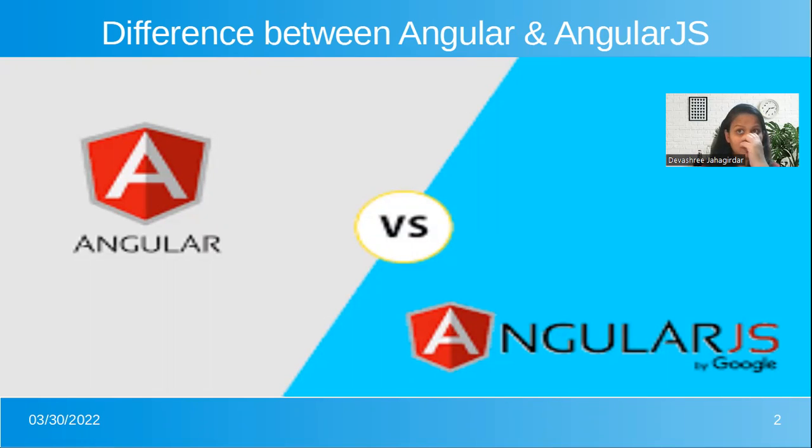Again, we can say that in Angular it is easy to create the project or functional structure for any kind of project, and it is well maintainable. On the other hand, AngularJS is less manageable when compared to Angular. So these are some differences between Angular and AngularJS.